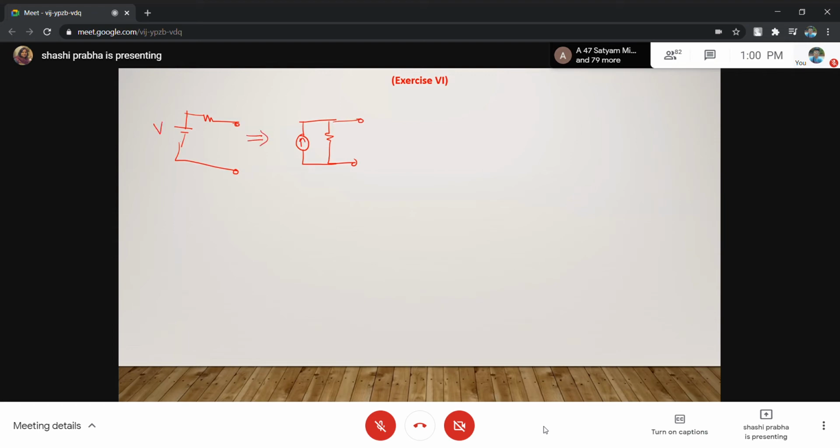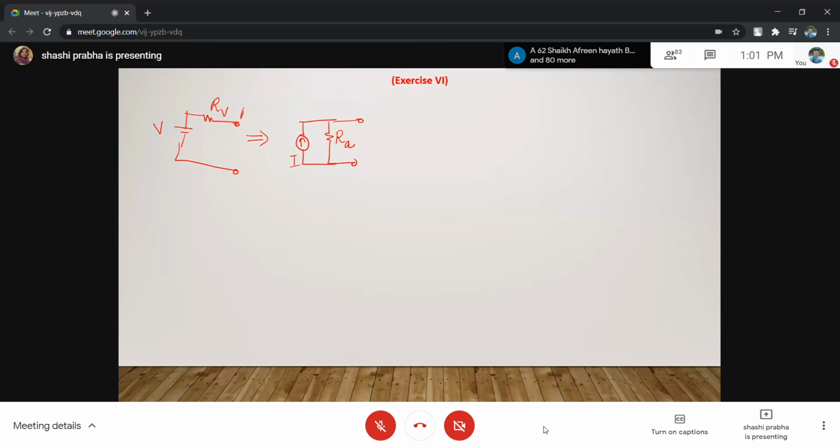Say this is a voltage V and this is the resistance RV, the resistance of the voltage source. And this is a current and this is the resistance of the current source. So we have to convert these two.